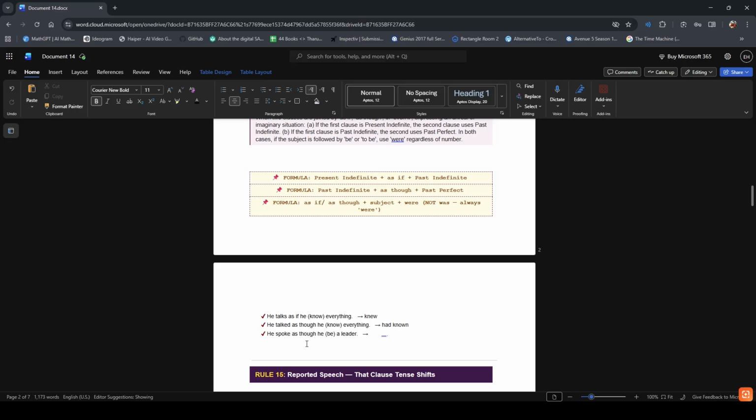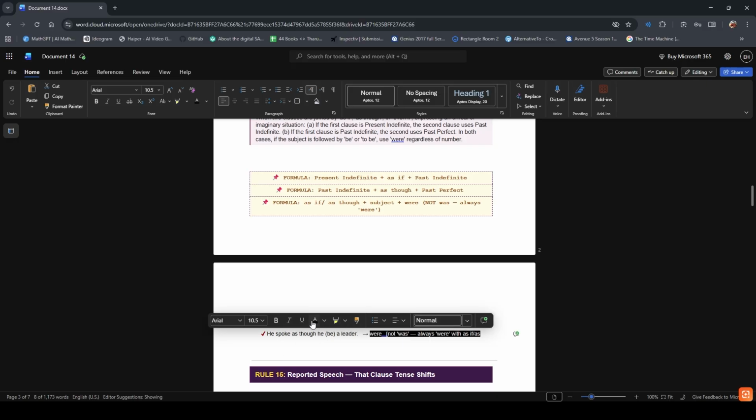He spoke as though he was a leader or were a leader. The answer is were. He spoke as though he were a leader. It means he isn't a leader or he wasn't a leader yesterday. Rather, he thought himself he was a leader. So it's the imaginary sentence. In an imaginary sentence, after the words as though, we use were, not was.